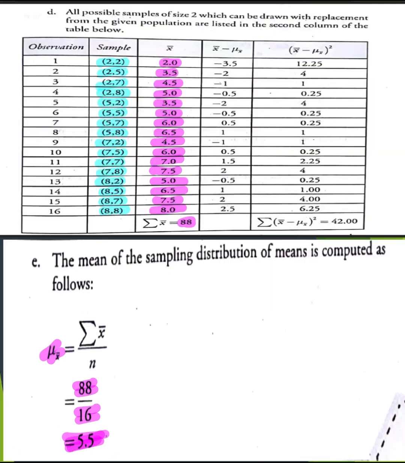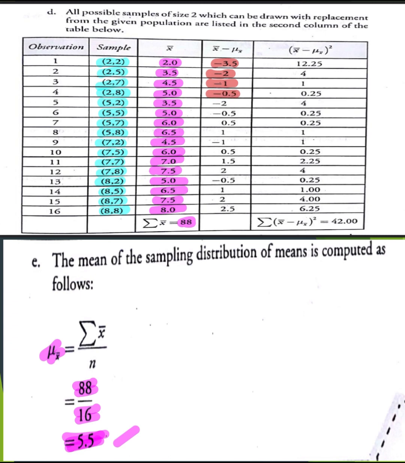So, for letter F, to find the variance of the sampling distribution of means, let us subtract the mean of the sampling distribution of means, 5.5, from the third column. So 2 minus 5.5 is equal to negative 3.5. 3.5 minus 5.5, negative 2. 4.5 minus 5.5, negative 1.